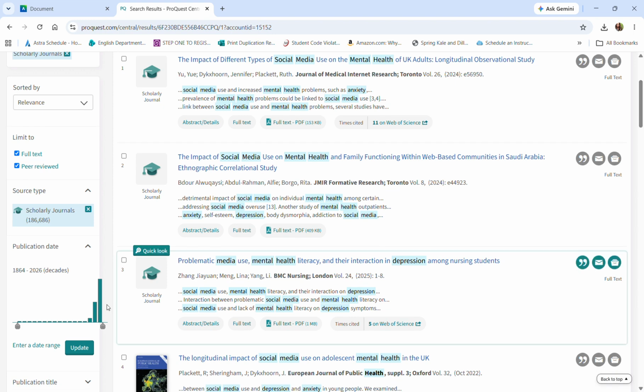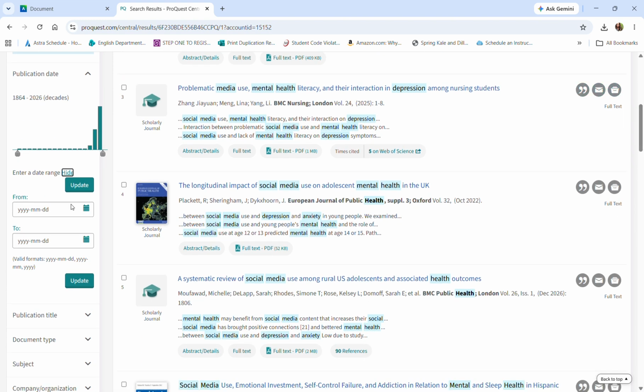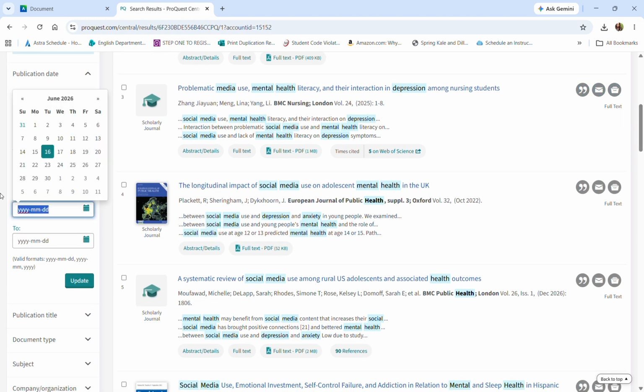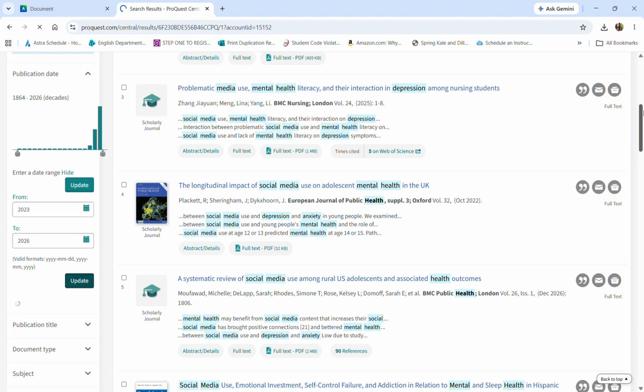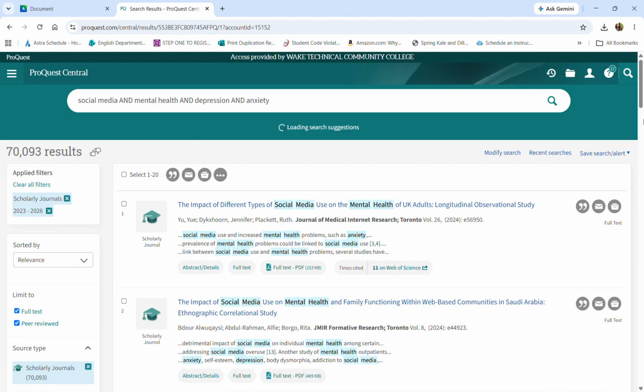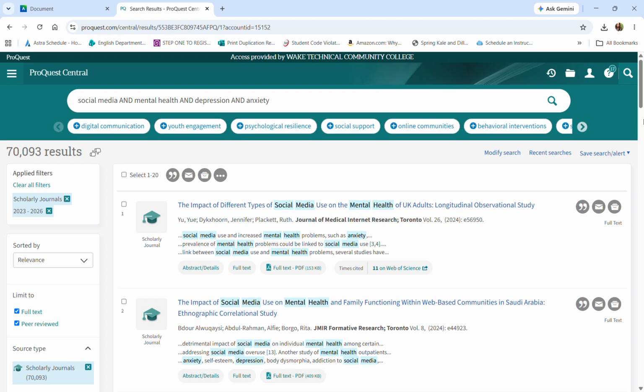Then what you're going to do is enter the date range. And this is where things will get a little bit easier because you won't have quite such a plethora. So I'm going to put just the last 3 years and then click update, and the numbers should go down quite a bit, right? So we see it almost got cut in half.